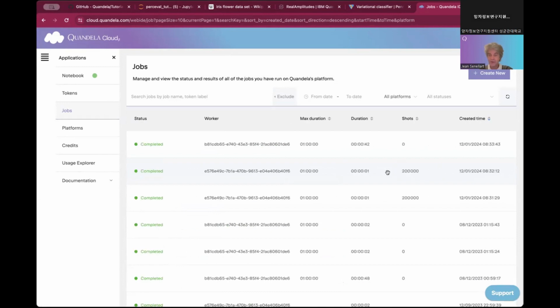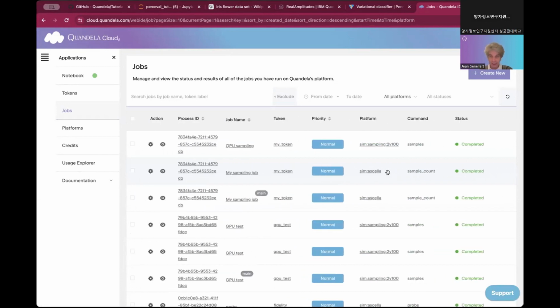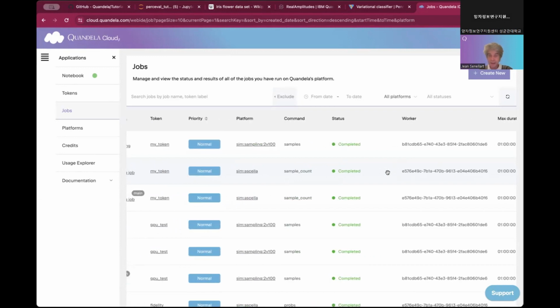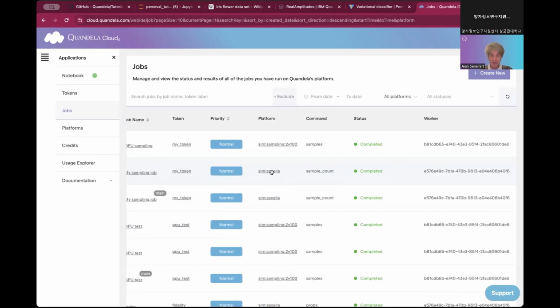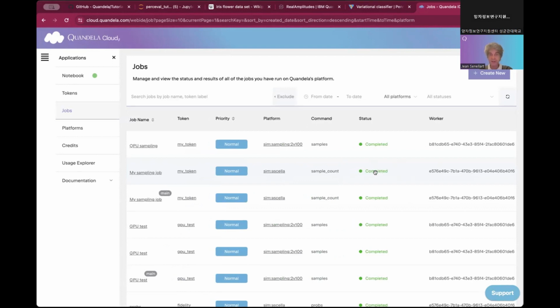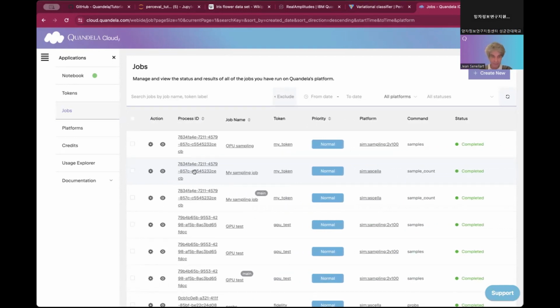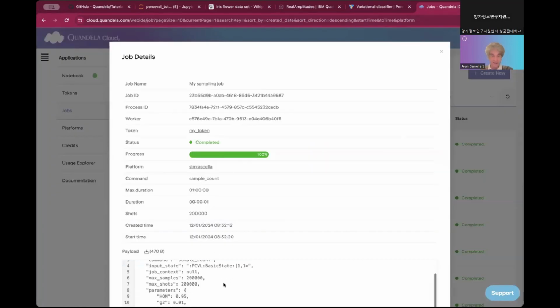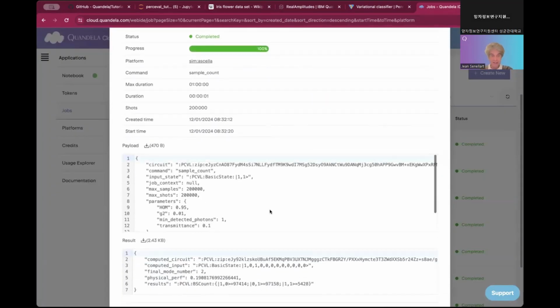There were 200,000 shots. The platform here is a simulator, Scala. The job has completed. And if I look at the job itself, I see that my job ran on the simulator.